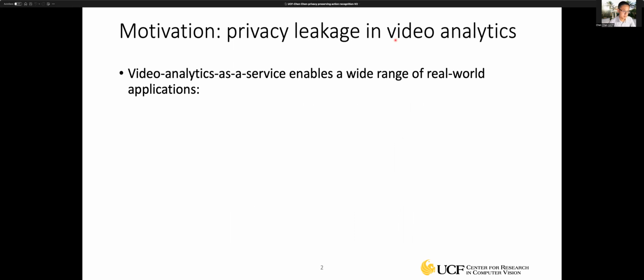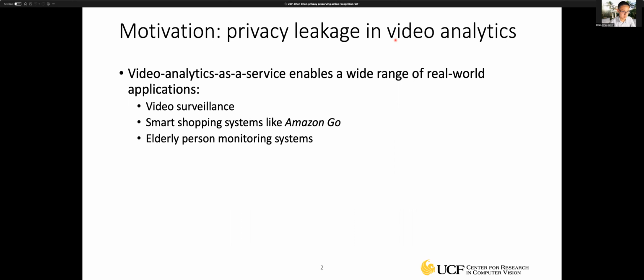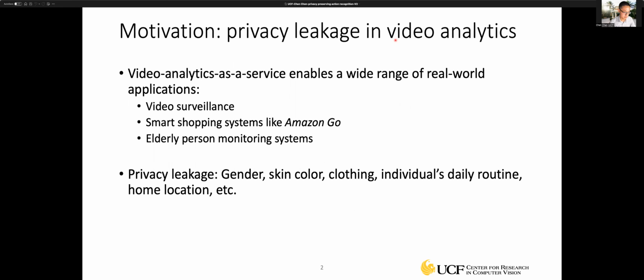So video analytics as a service enables a wide range of real-world applications. For example, video surveillance, smart shopping systems like Amazon Go, and elderly person monitoring systems. However, these videos contain rich information, so there is a high risk of privacy leakage. For example, the gender of a person, the skin color, clothing, an individual's daily routine, and their home locations, etc. So there's a pressing need to develop privacy-preserving methods for video analytics.